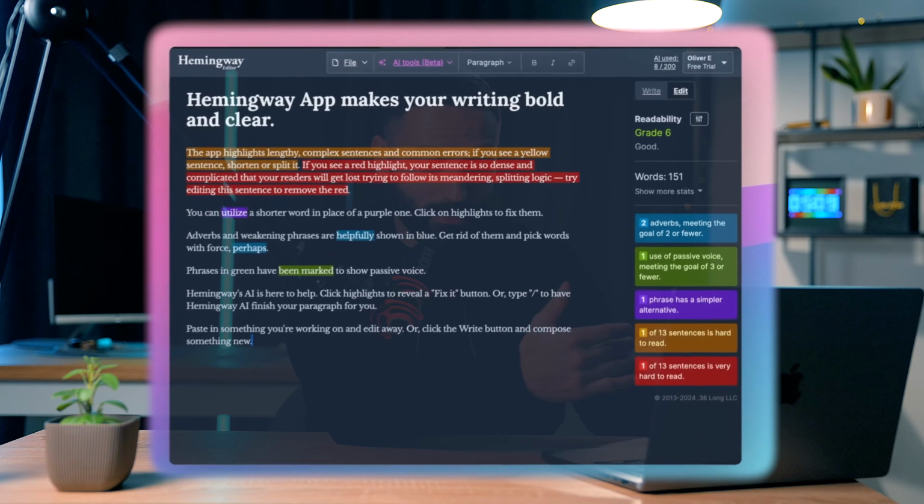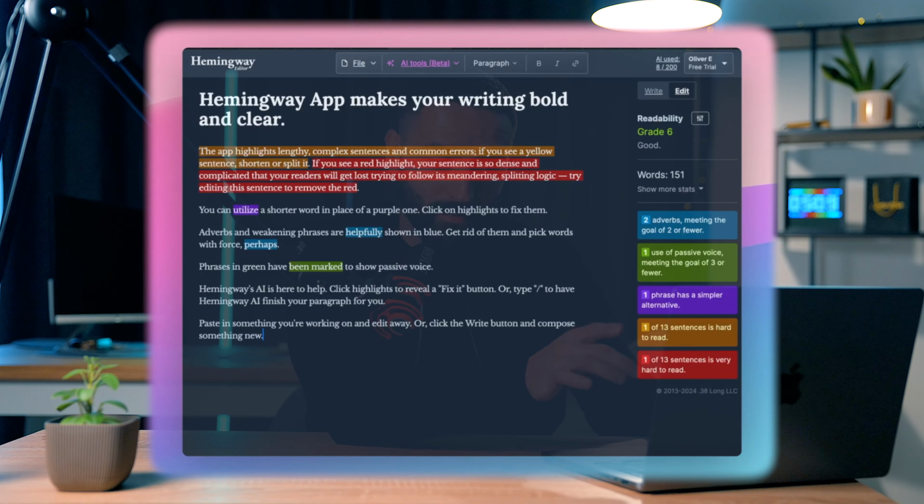Okay, now we've got Hemingway app, and it's a tool which is designed to enhance the clarity and the readability of your writing. The way that it does it is by finding and then showing you the complex sentences that you've used, passive voice, adverbs, hard to read phrases and things like that. For content creators, Hemingway app is an awesome second pair of eyes. It's especially good for those who write YouTube scripts or blog posts like myself. The app essentially grades your text's readability and suggests changes for you to make your message clearer to more people.